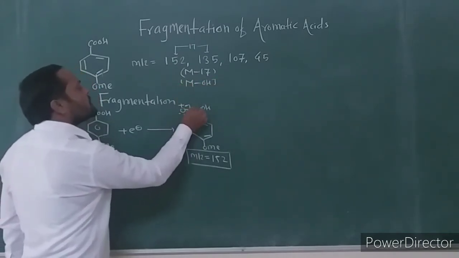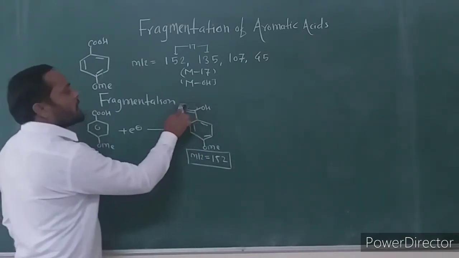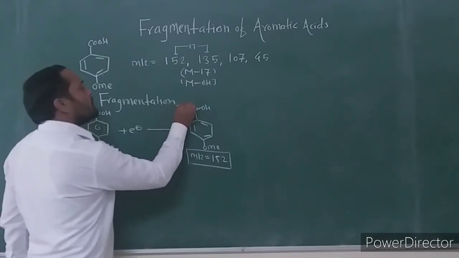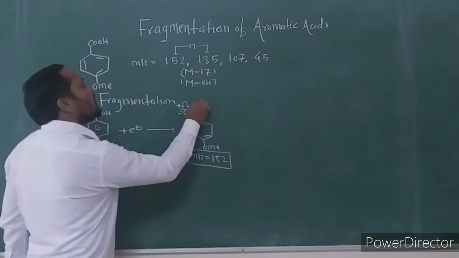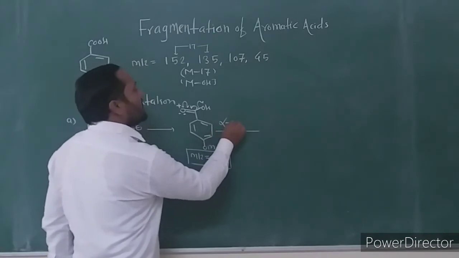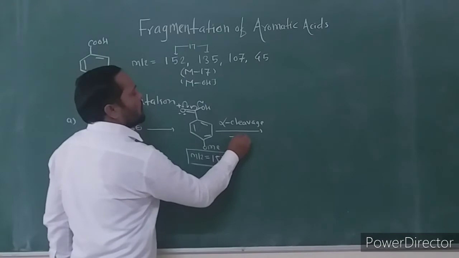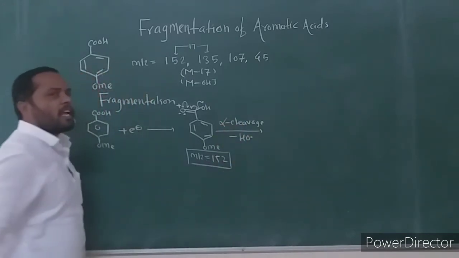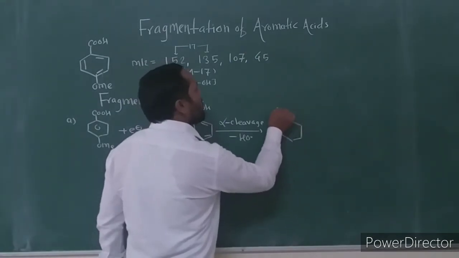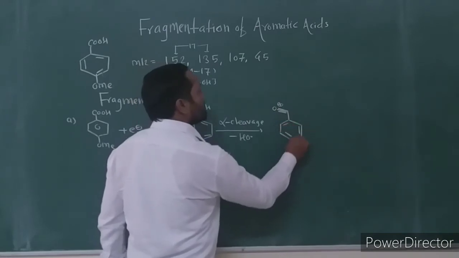After the formation of this molecular ion, further it undergoes loss of the hydroxy group as a radical by alpha cleavage. This alpha cleavage occurs with loss of the hydroxy radical to give the phenylacylium ion.